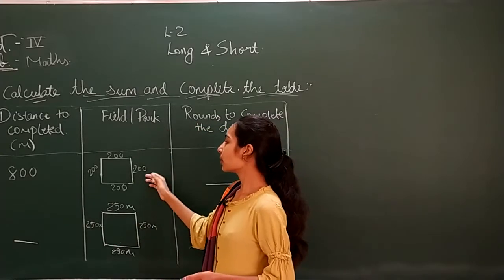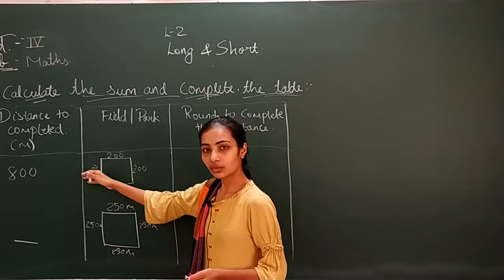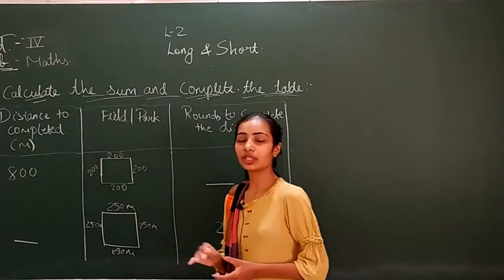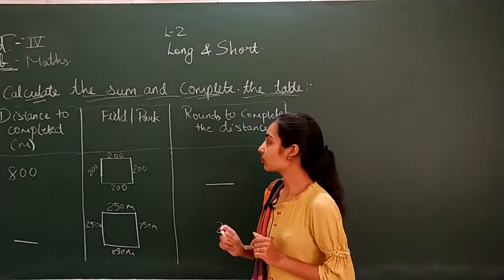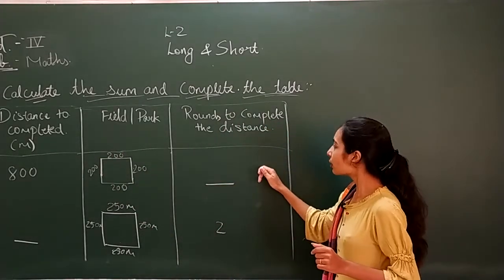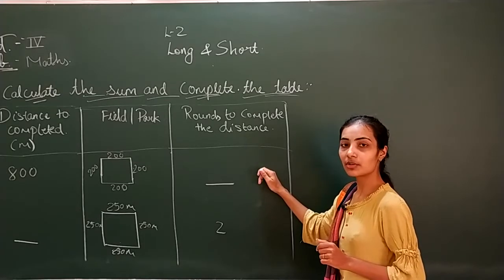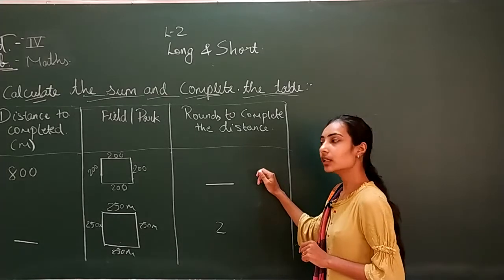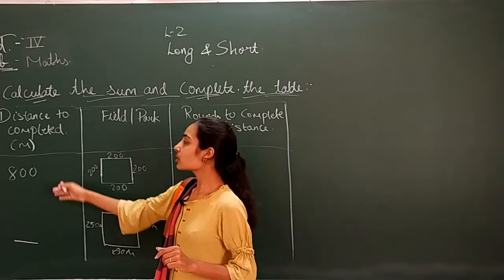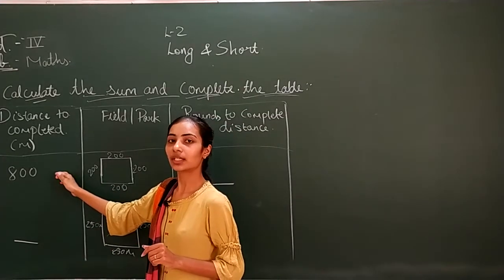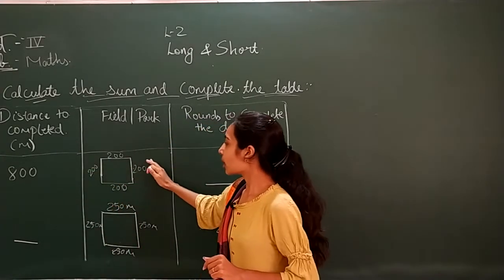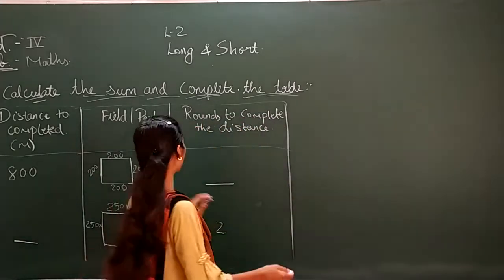Field park for number 1 is 200, 200, 200, 200. That means you will add it and you will know how much one round is, and how many rounds you have to take to complete that distance. So here how much distance do you need to complete? You have to complete 800 meters. A round of the field park, how much is a field park?